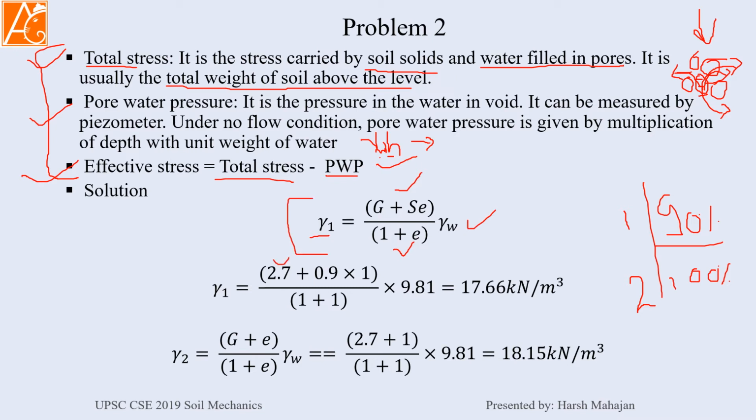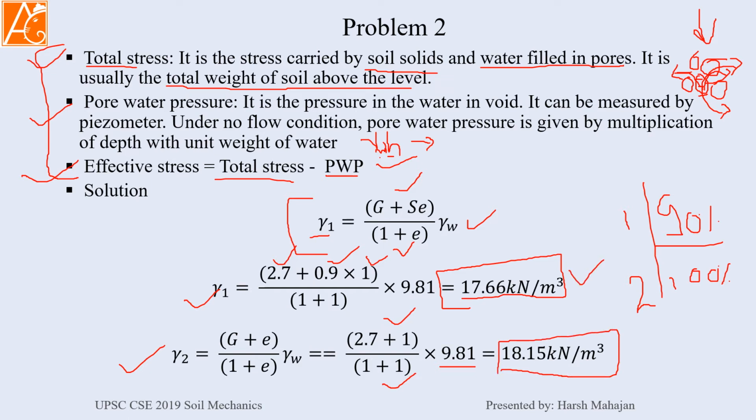We have G as 2.7, S is 0.9 and e as 1. From here you can get 17.66 kilonewton per meter cube as the unit weight of the soil in the first layer. Now in the second layer S is equal to 1. It is not 90% because it is below the water table, so S will be 1. Hence (G plus e) divided by (1 plus e) times gamma_w, which is 2.7 plus 1 divided by 1 plus 1, into 9.81, the unit weight of water. This will be equal to 18.15 kilonewton per meter cube. So we have calculated the unit weight.